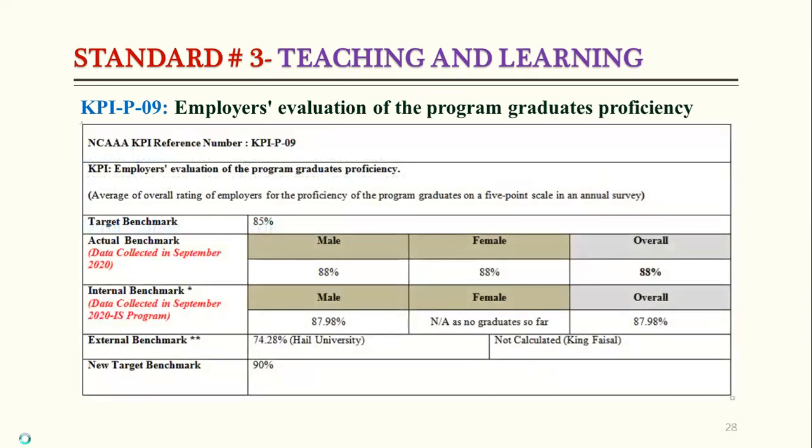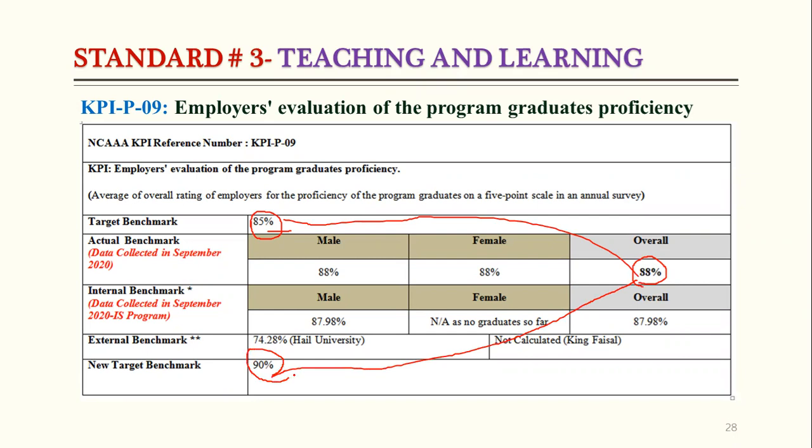The last year results of this survey show that the target was 85% strongly agree or agree. Of course, the survey is based on some scale: strongly agree, agree, neutral, disagree, and strongly disagree. So our target was 85%, and our actual benchmark is 88%. So it means we have successfully achieved our target. Now the new target benchmark is set at 90%.